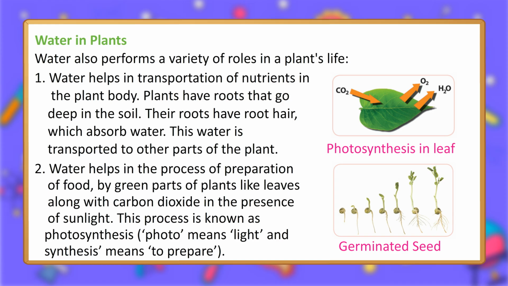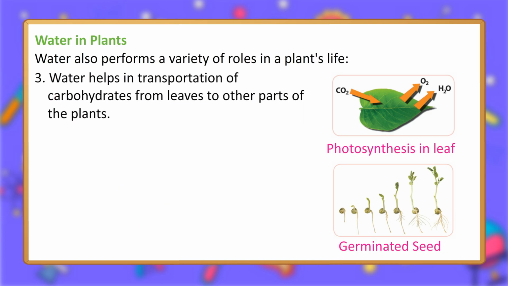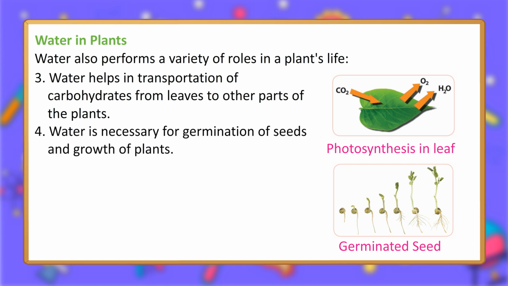2. Water helps in the process of preparation of food by green parts of plants like leaves, along with carbon dioxide in the presence of sunlight. This process is known as photosynthesis. Photo means light and synthesis means to prepare. 3. Water helps in transportation of carbohydrates from leaves to other parts of the plants.